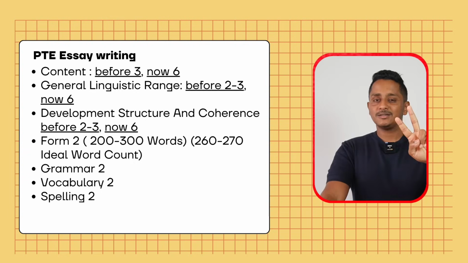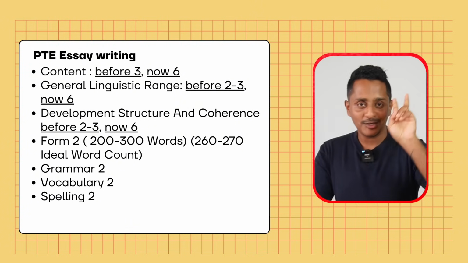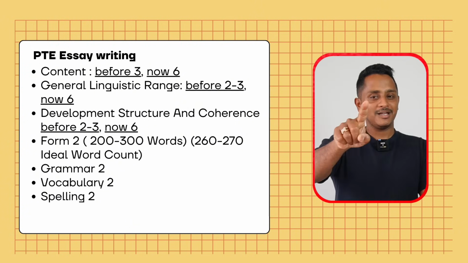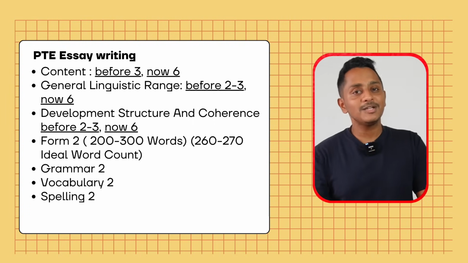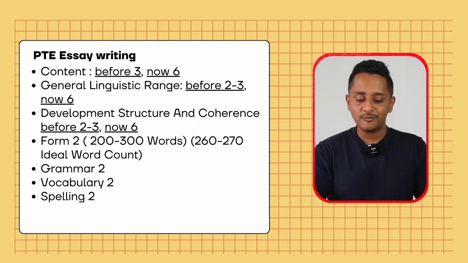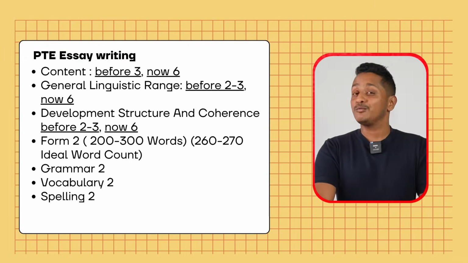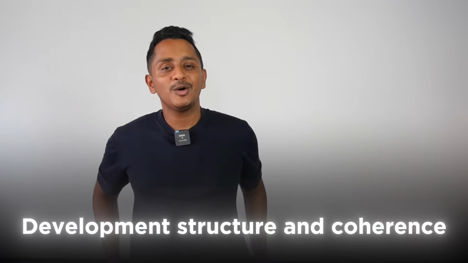Spelling, 2 marks. If you don't make any spelling errors, you end up getting 2 out of 2. Let's say you make 1 spelling error, you lose 1 mark. Meaning more than 1 spelling error, 0. Be very careful, you're going to lose that 2 out of 2 if you make more than 1 spelling error. Now we'll understand more about development, structure and coherence.